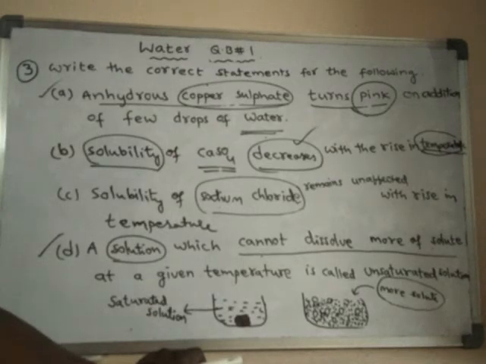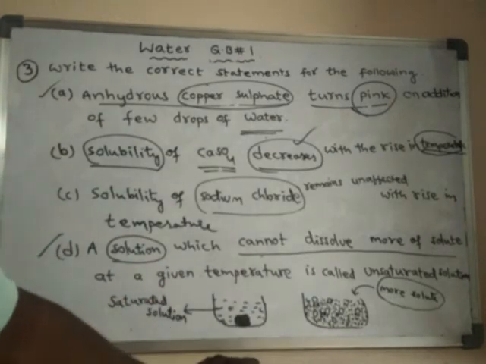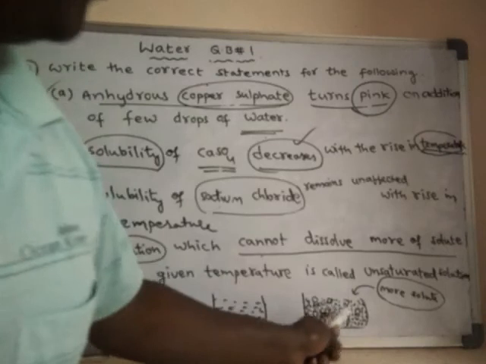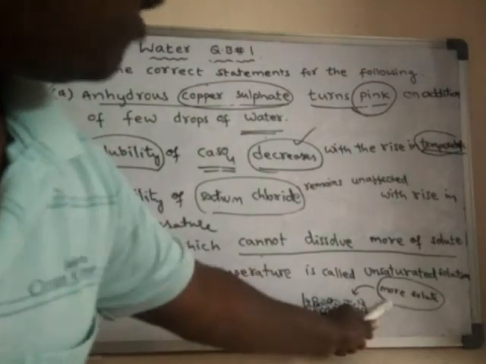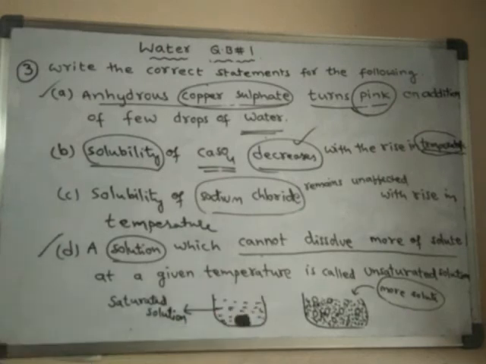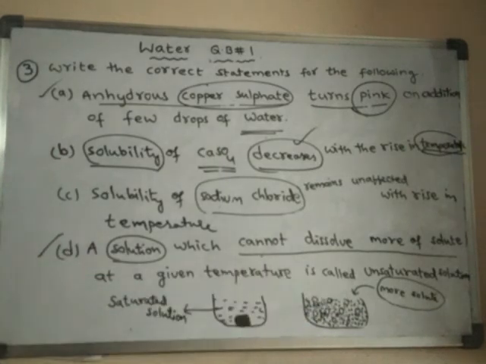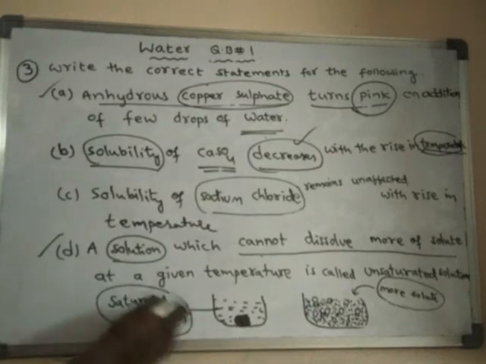In the same way, when the solution has no gaps between the water molecules, we cannot add extra solute. Even if you add it, it remains undissolved and settles at the bottom. Such a solution, with no gaps between water molecules, is called a saturated solution.